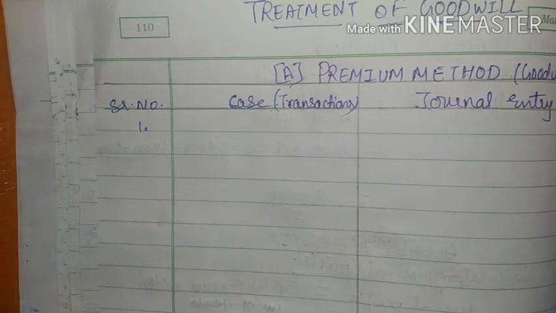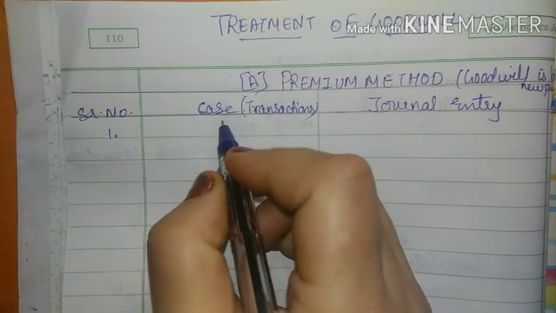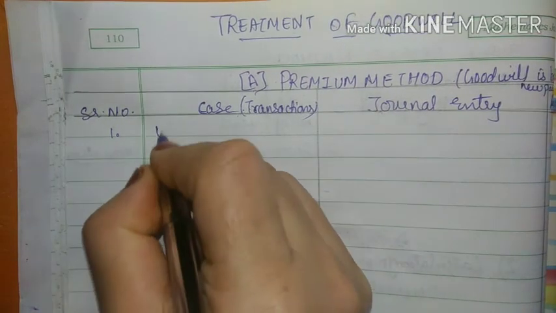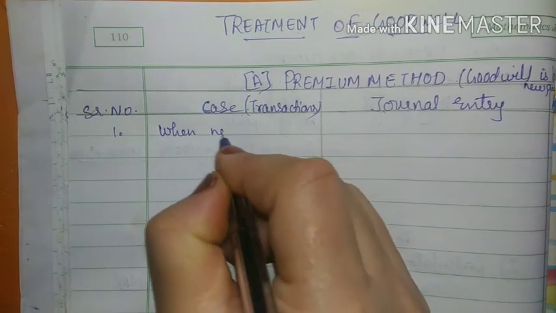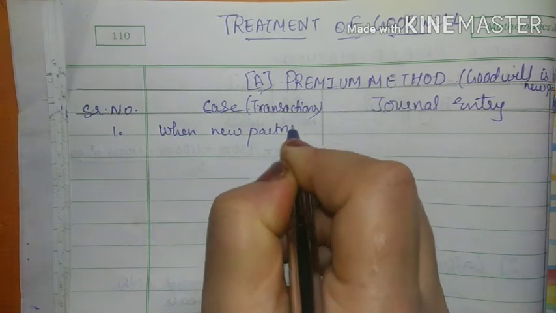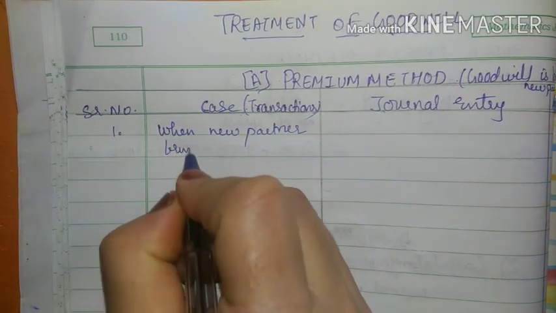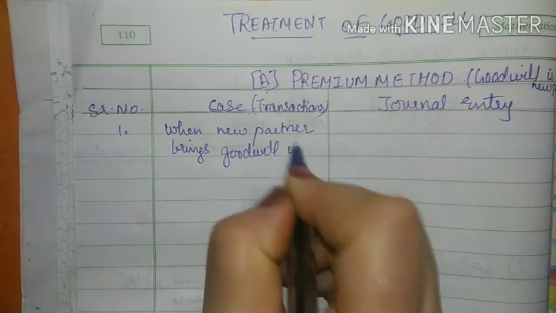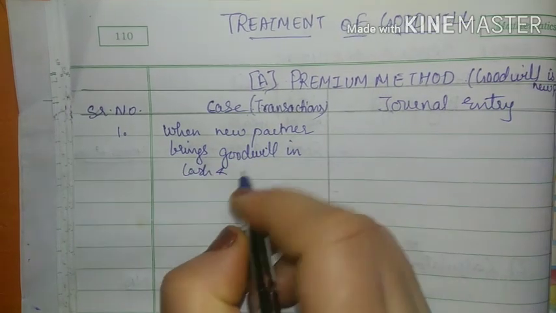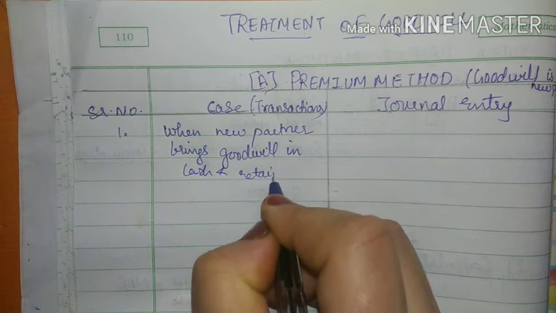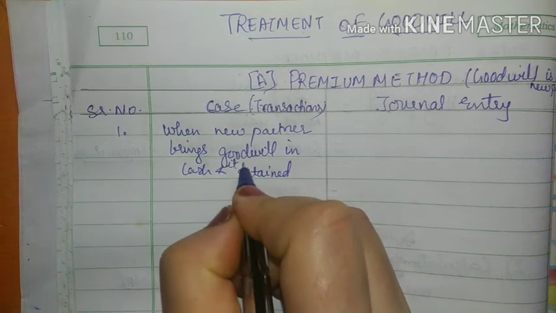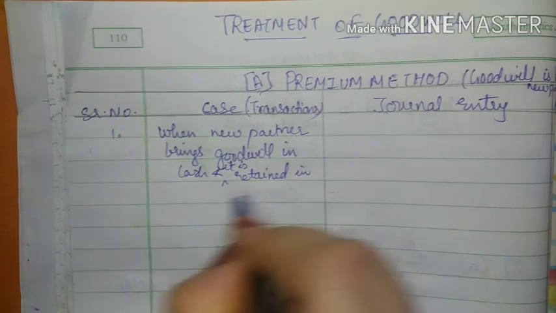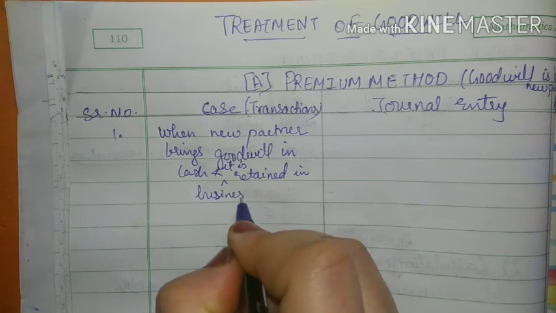So first we will see case number 1, that is when new partner brings goodwill in cash and it is retained in business, right?